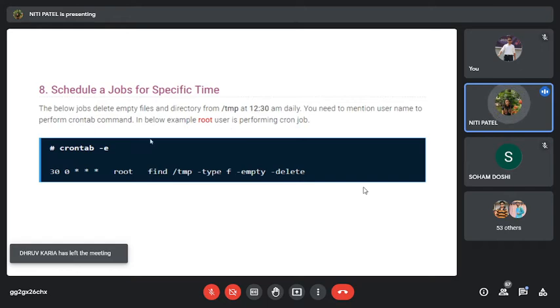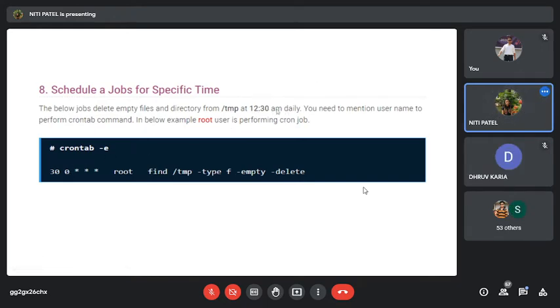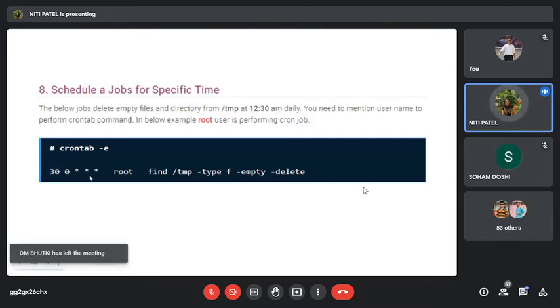Then for hours, hours is 0. Do I have anything further written? No. So for them, everything will be asterisk. Now who is doing this? It is written that this is done by the root user. So you mention that it is done by the root user.